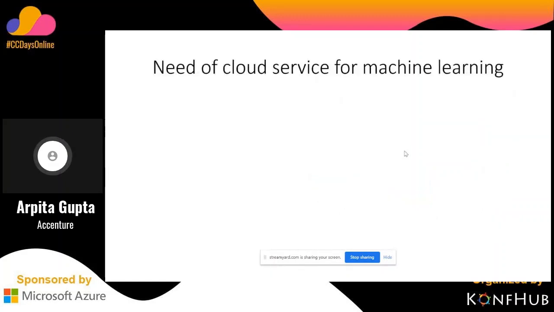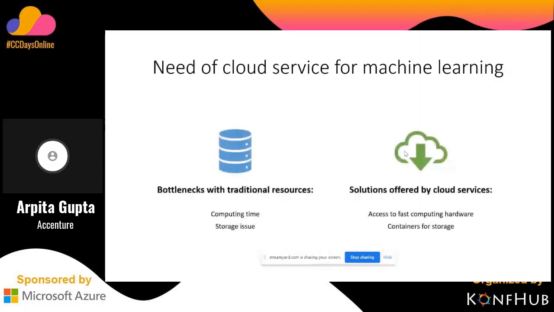First, why do we need cloud services for machine learning? There are mainly two reasons. Whenever we use traditional resources like a local machine with Jupyter notebooks, it takes too much time.